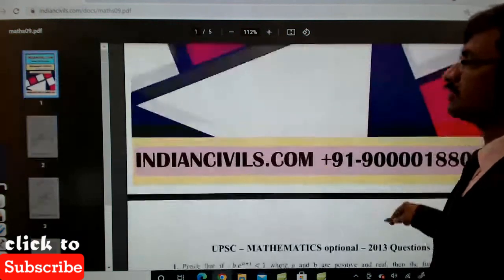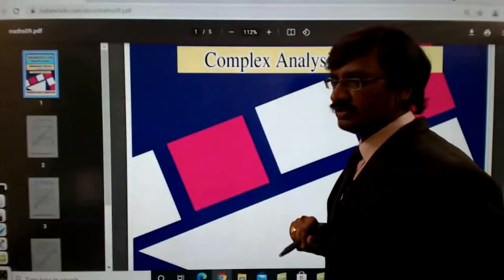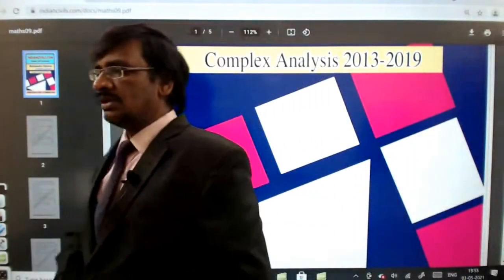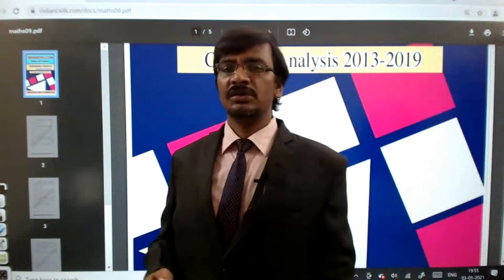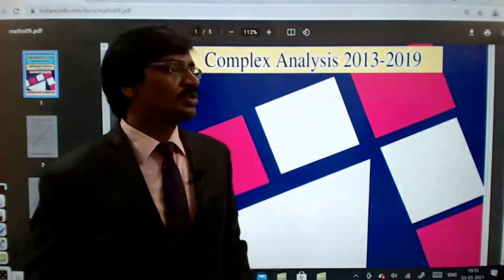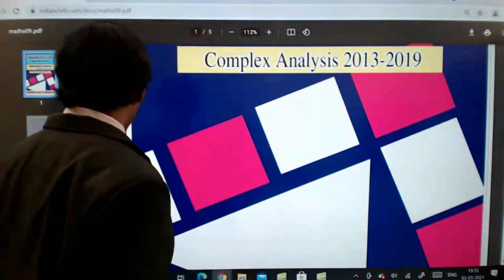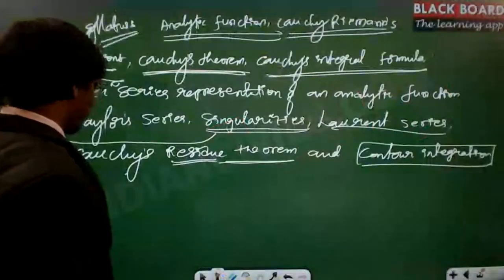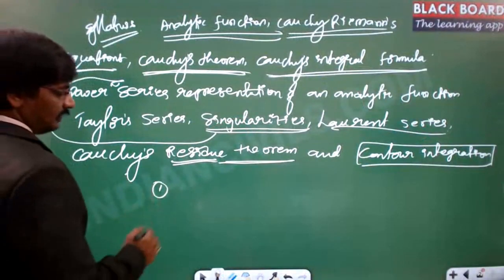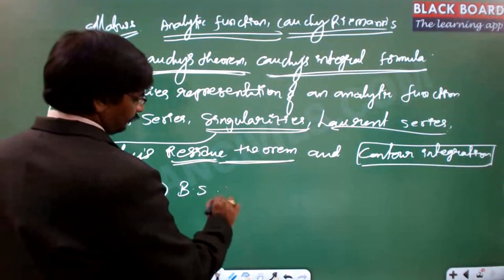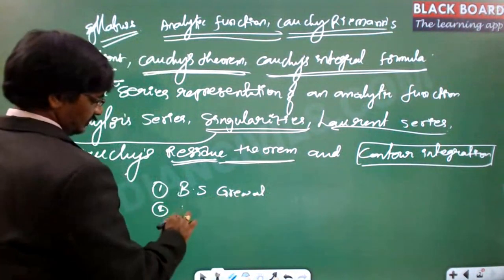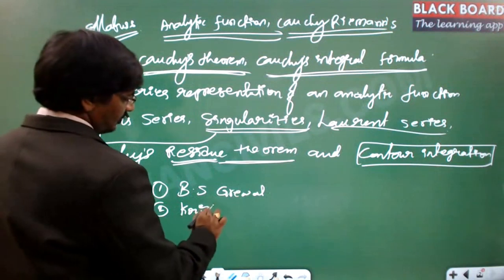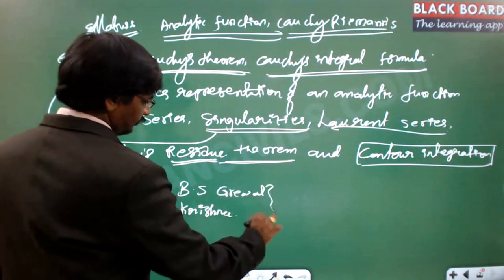There are some exceptions in one or two problems, where you need extra knowledge or need to refer to more books. The books I suggest to solve these kinds of problems are, preferably, B.S. Grewal and the second one is the Krishna series. All the models you can find from these books, right?